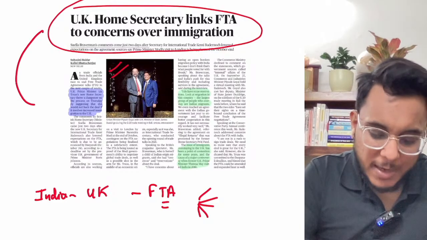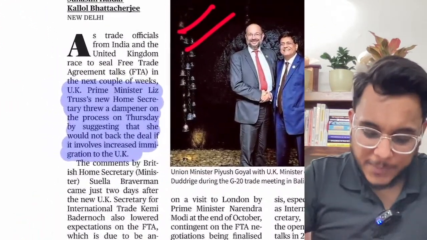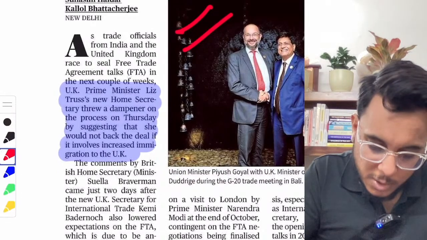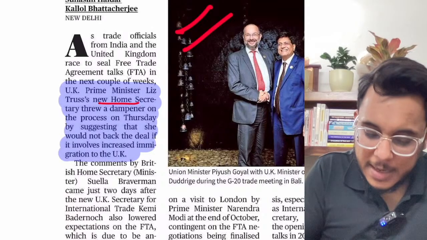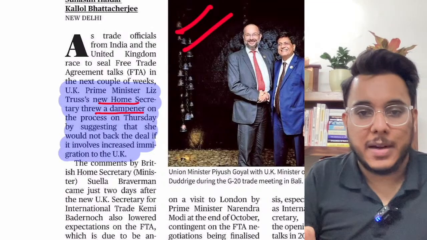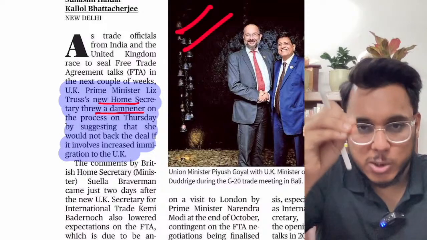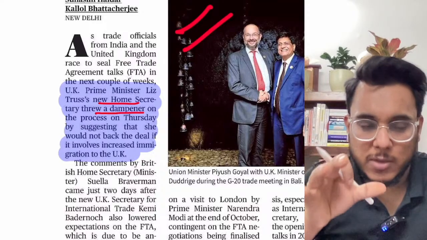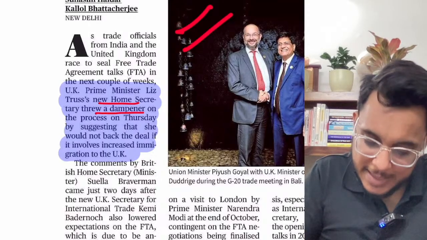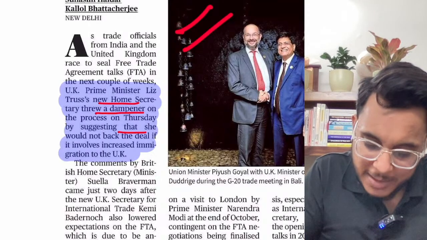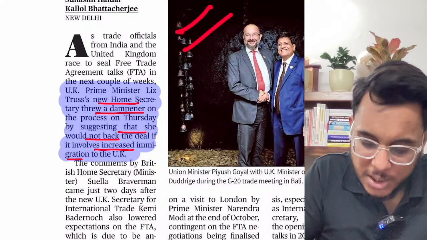So in this particular line, what has happened? What has happened recently? The UK's new Home Secretary threw a dampener. Dampener means anything which slows down a process or reduces the enthusiasm in a process. So what have they done? They have said that she would not back the deal if it involved increased immigration to the UK.